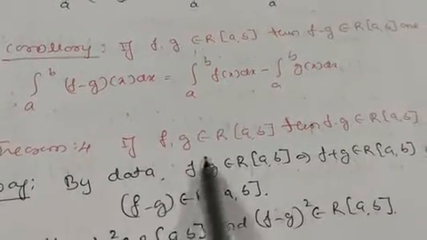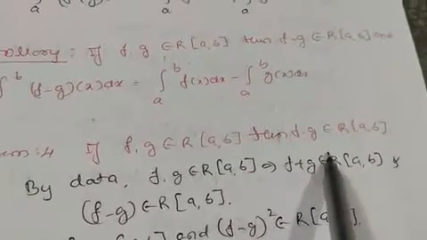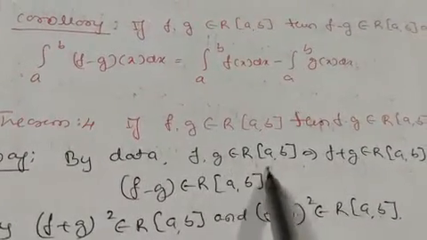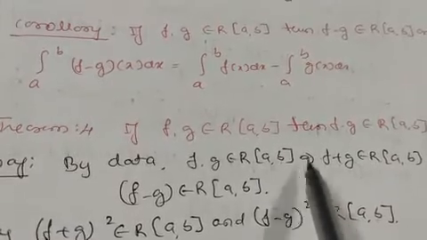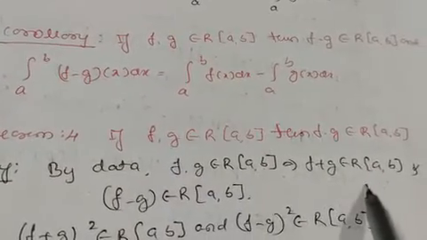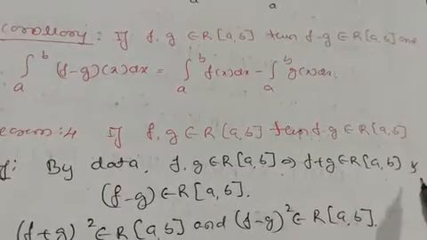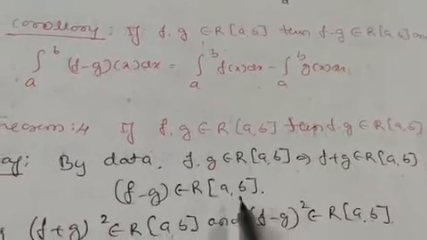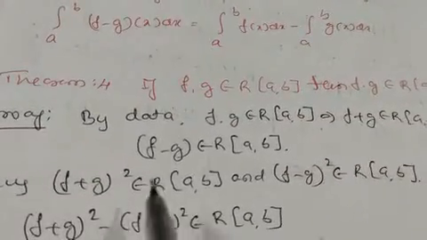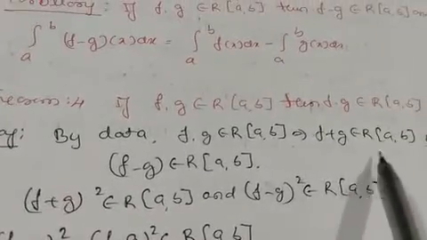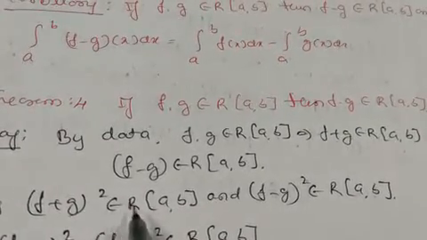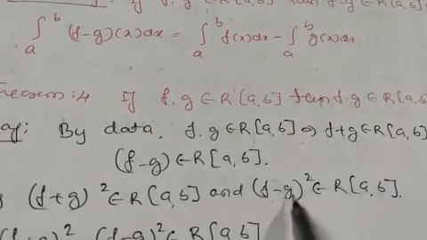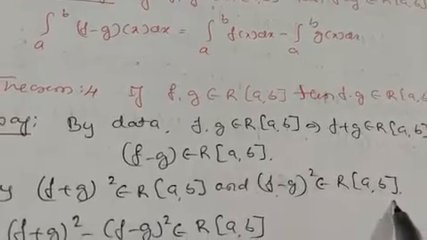Take one more theorem. If f and g belong to R of a, b, then f into g also belongs to R of a, b. By data, f, g belong to R of a, b. We have just shown that f plus g is also Riemann integrable, belonging to R of a, b, and f minus g also belongs to R of a, b. From these two theorems, since f plus g belongs to R of a, b, its square also belongs to R of a, b, and f minus g belongs to R of a, b, so f minus g whole square also belongs to R of a, b.